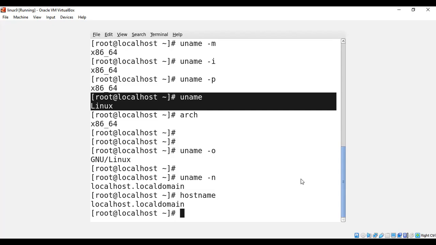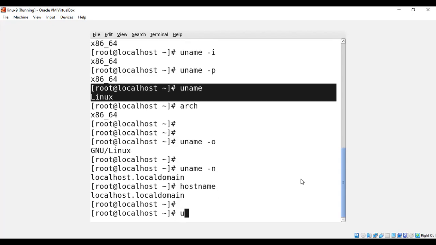Next, instead of going through all these multiple options which I've shown you, if you want to see everything in one shot, the command you have to use is uname -a, for all. If you use this, you will be able to see everything together.